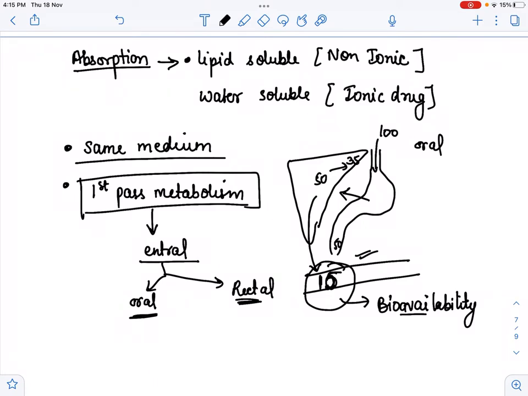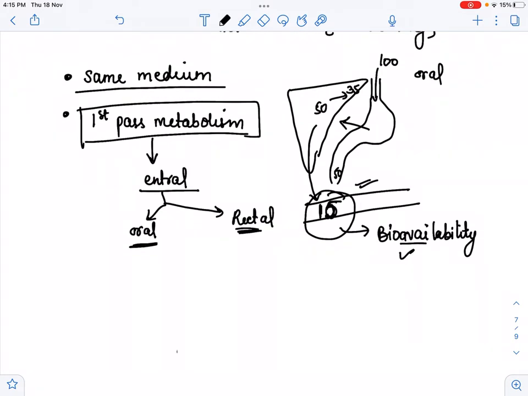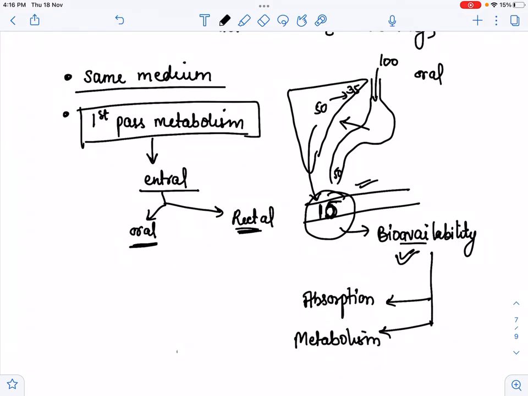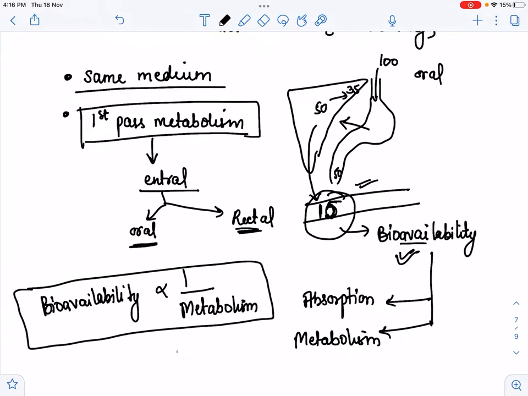If the bioavailability is more, it means less metabolism is happening in the liver. So bioavailability depends on two factors. The first one is absorption, and the second one is how much it gets metabolized. Bioavailability is inversely proportional to the metabolism, meaning if the drug gets more metabolized, then that particular drug is less available to produce its action.